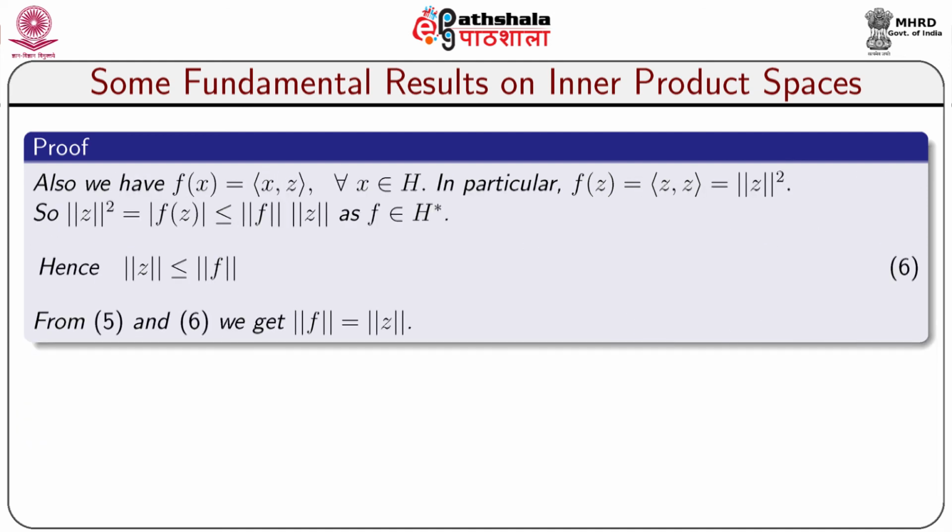Also, we have f(x) equal to inner product x comma z for all x belongs to capital H. In particular, f(z) is equal to inner product z comma z, which is equal to norm of z square. So, norm of z square is equal to modulus of f(z), which is less than or equal to norm of f into norm of z, as f belongs to H star, that is, f is a bounded linear functional. Hence, norm of z is less than or equal to norm of f. So thus by the above inequalities we see that norm of f is equal to norm of z.